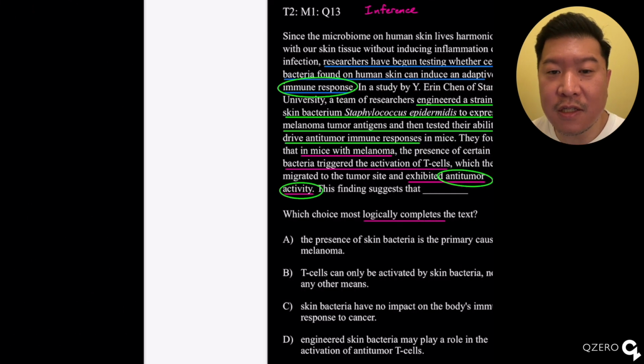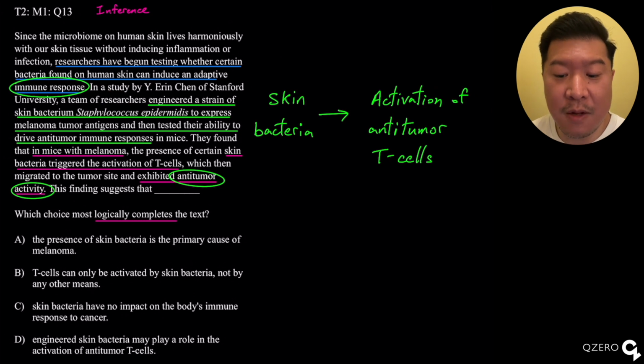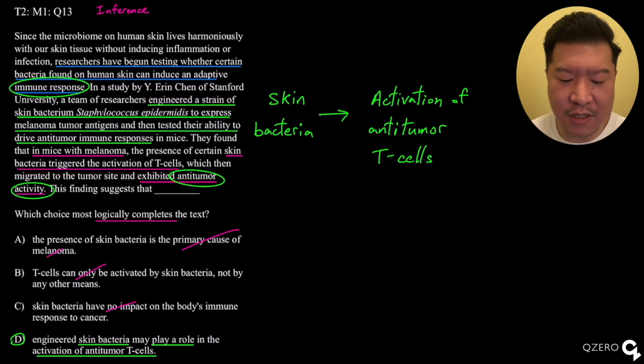So that means the cause and effect relationship is that the skin bacteria that the researchers engineered did indeed activate anti-tumor T cells. So that's what can be suggested by the results of this experiment. So we're looking for an answer that displays this.